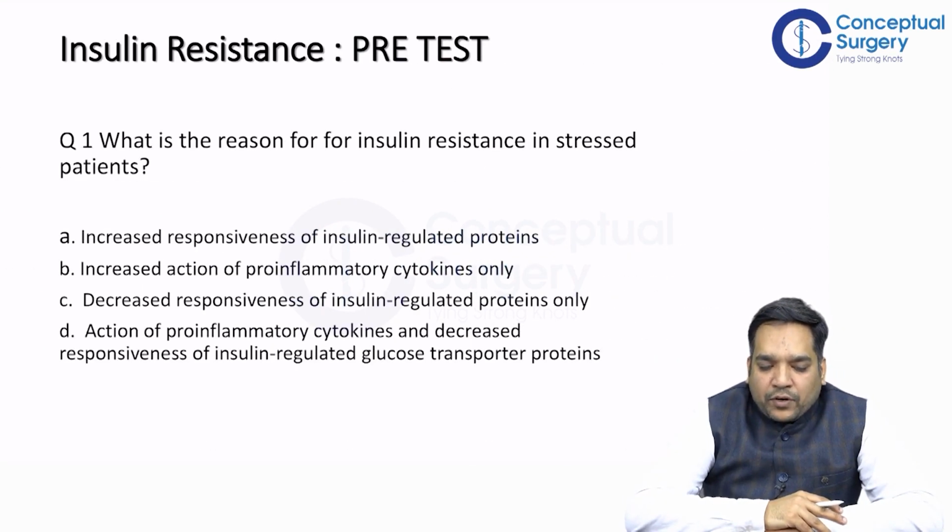So the pre-test, what is the reason of insulin resistance in the stress patient? Increased responsiveness of insulin regulated proteins, increased action of pro-inflammatory cytokines only, decreased responsiveness of insulin regulated protein only, and choice number D, action of pro-inflammatory cytokines and decreased responsiveness of insulin regulated glucose transport proteins.